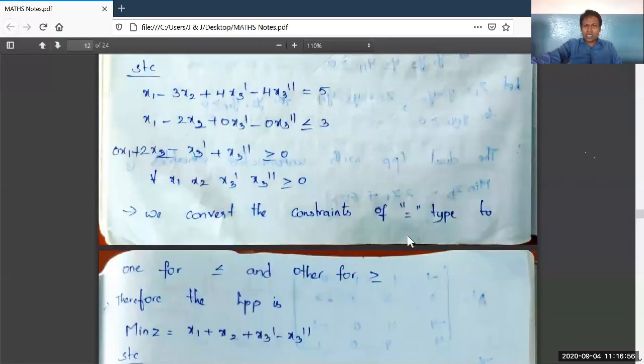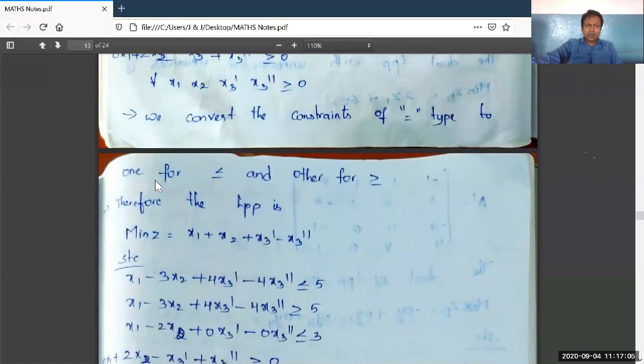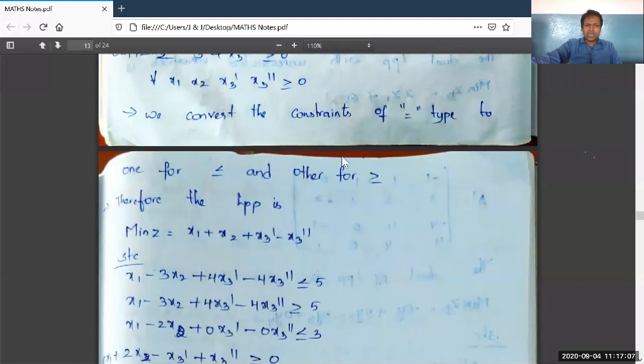Now we have to convert this equal to type into inequalities. One for less than or equal to, another for greater than or equal to, right? We convert the constraints of equal to type to one for less than or equal to type and the other for greater than or equal to type.